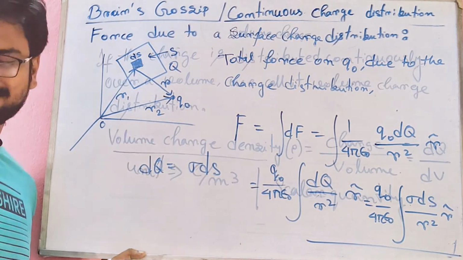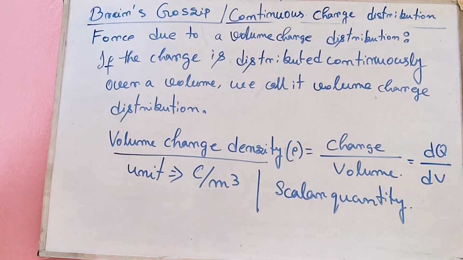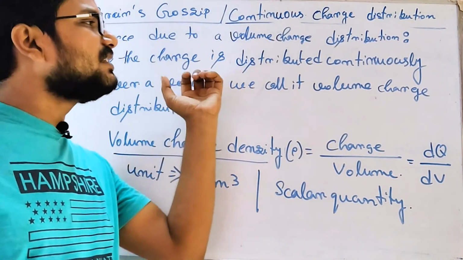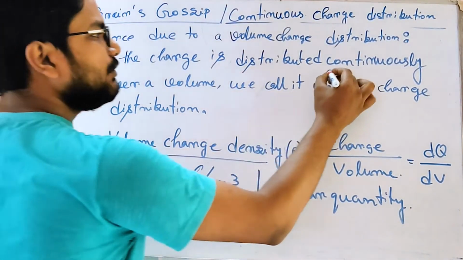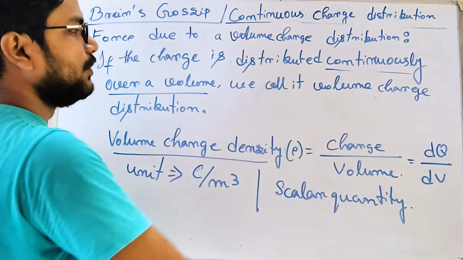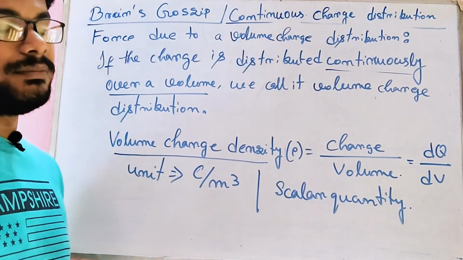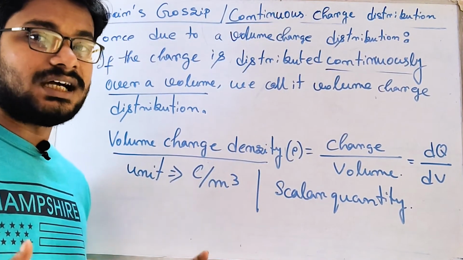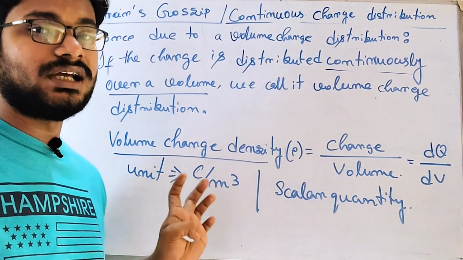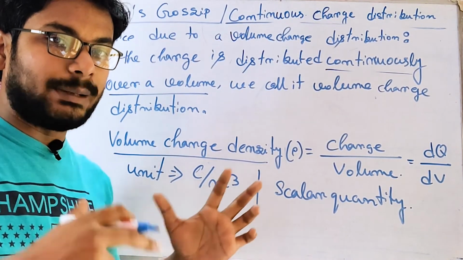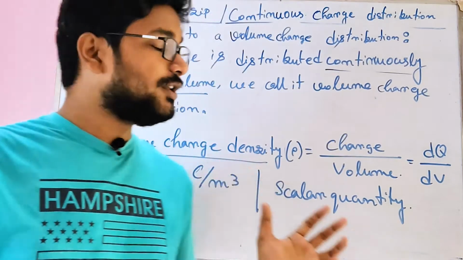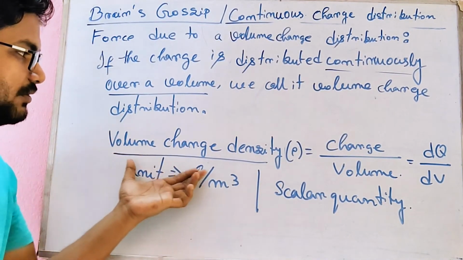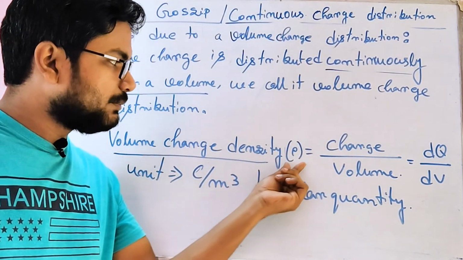तो पहले तो हम ये जान लेते हैं कि वॉल्यूम चार्ज डिस्ट्रीब्यूशन होता क्या है. If the charge is distributed continuously over a volume, we call it volume charge distribution. मतलब मानो कि एक स्पेस है, एक वॉल्यूम है एंड वहाँ पे चार्ज डिस्ट्रीब्यूटेड है, 3 डायमेंशनल डिस्ट्रीब्यूशन ऑफ चार्ज, we call it volume charge distribution. In that case our target is to find out volume charge density and it is represented by rho.